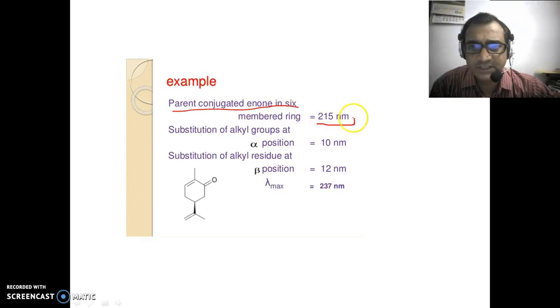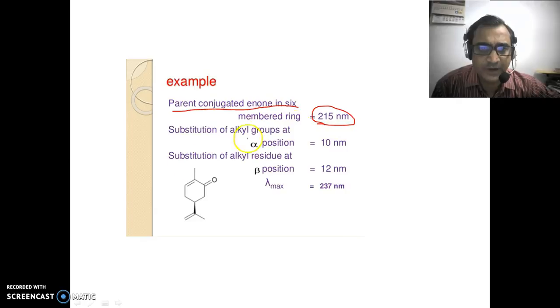The parent value for this system is 215 nm, and substitution of an alkyl group at the alpha position, so this is the alpha position, will increase the base value of 215 nm by 10 nm. Substitution of an alkyl residue at the beta position, so this one is the beta position, will increase it by 12 nm. So its lambda max is going to be 237 nm.